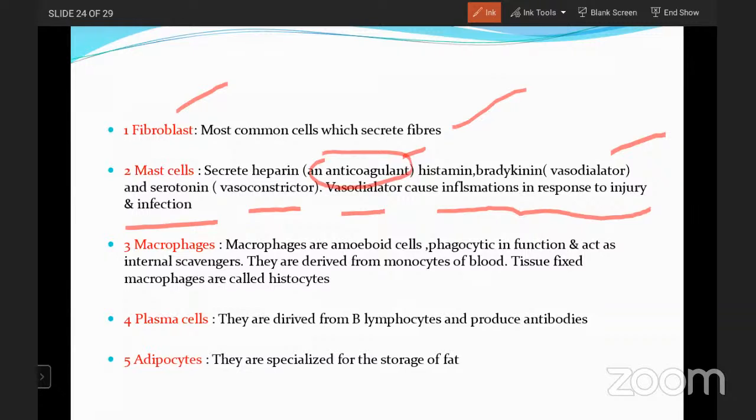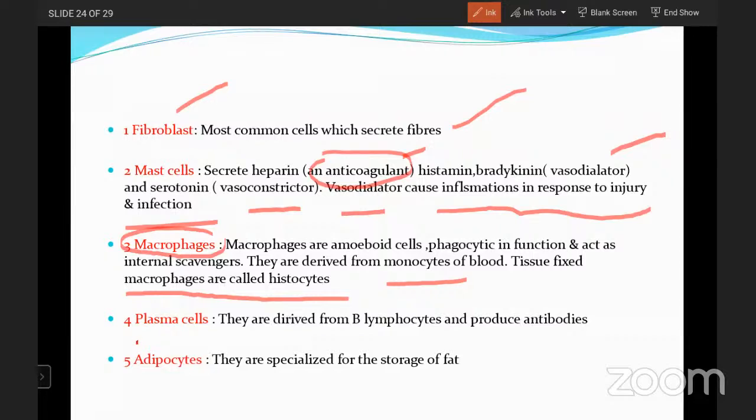Macrophages. Macro, as the term itself indicates, are amoeboid cells, phagocytic in function, that act as internal scavengers. They are derived from the monocytes of the blood. They have a phagocytic function, meaning they destroy disease-causing agents, and tissue-fixed macrophages are called histiocytes. Okay, the macrophages which are attached to the tissue are called histiocytes. This is about the macrophages.